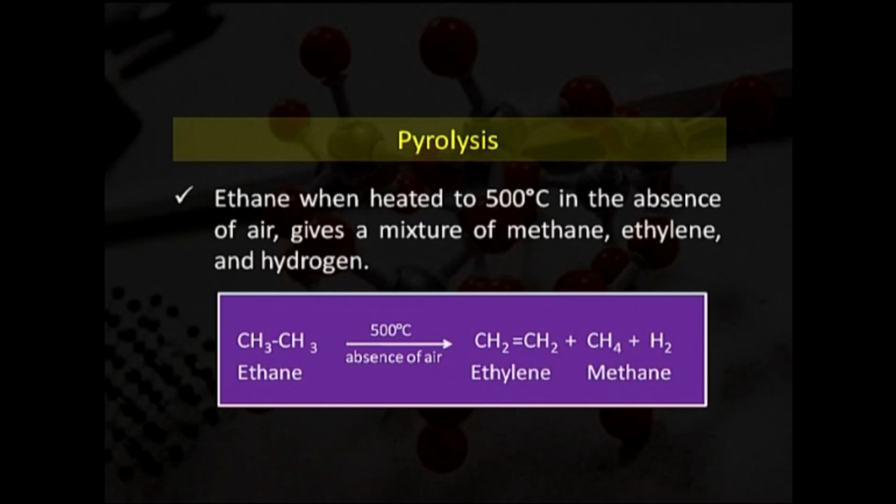So, in this reaction, ethane in absence of air at higher temperature is converting into ethylene, that is CH2 double bond CH2, and an alkane, that is methane, along with hydrogen. In ethylene, we are using the word ene here because it contains a double bond. So, you may say that ethylene is an unsaturated hydrocarbon due to the presence of this double bond.